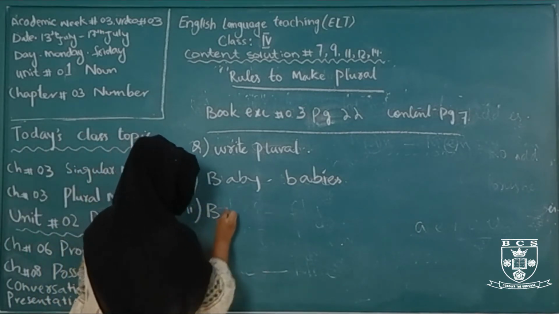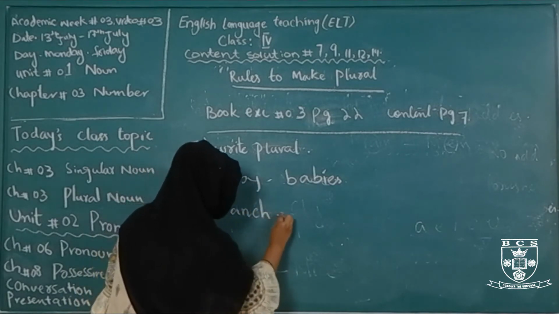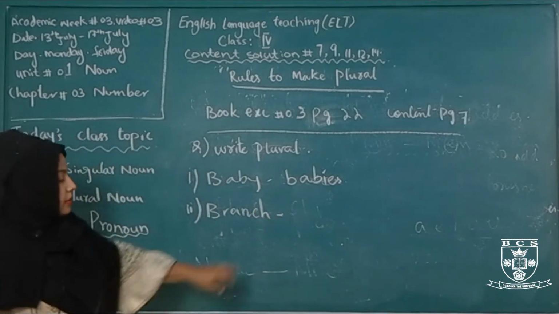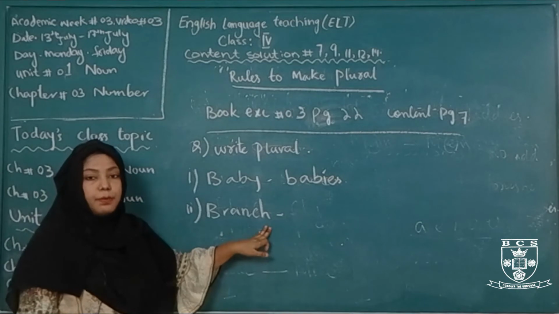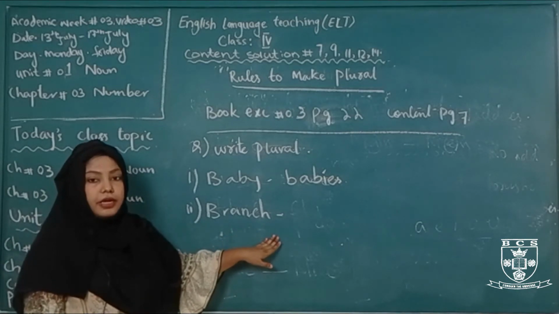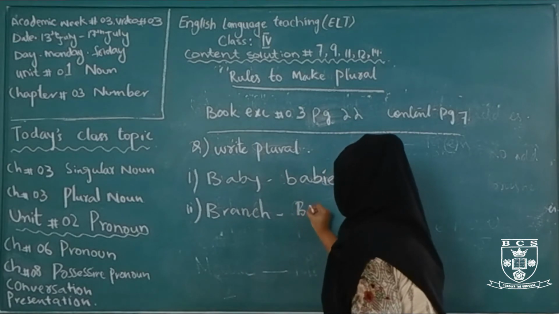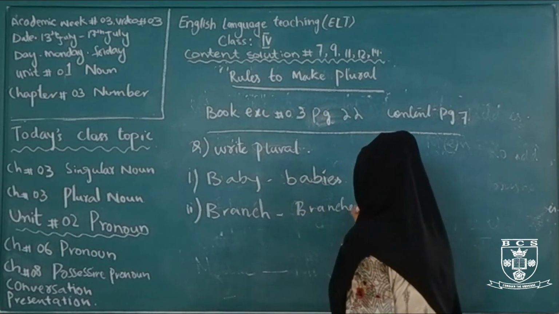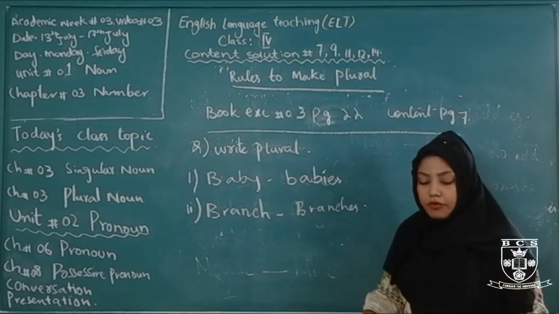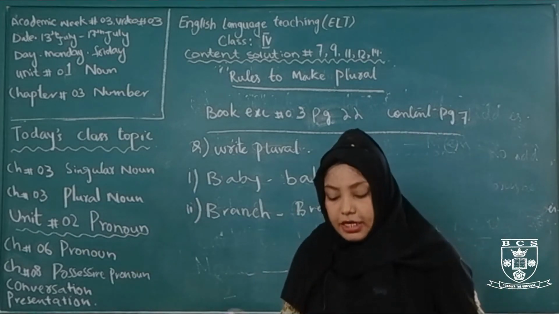Number 2 is branch. If the word ends in ch, what do we do? We simply add es there to make it plural. So it becomes branches. In this way you will do the other parts.